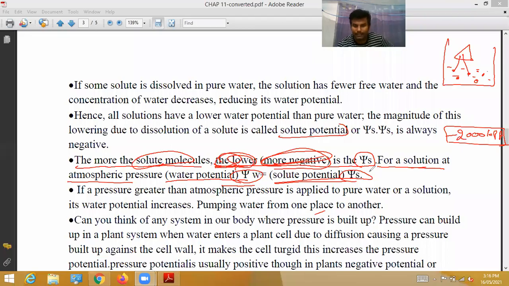Water potential is represented with psi W, and solute potential is represented with psi S. That's all.